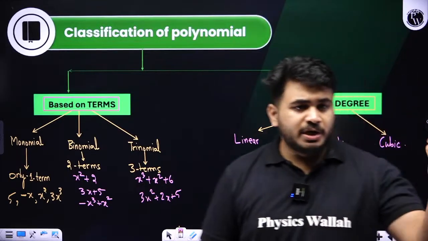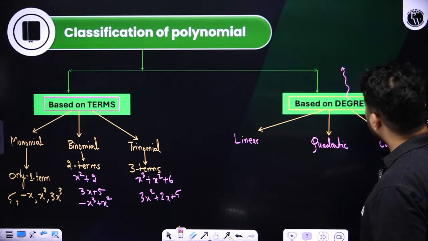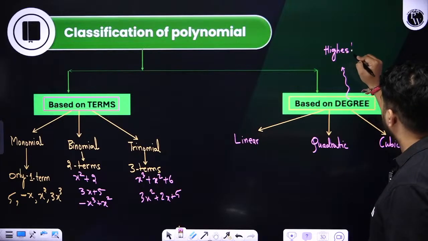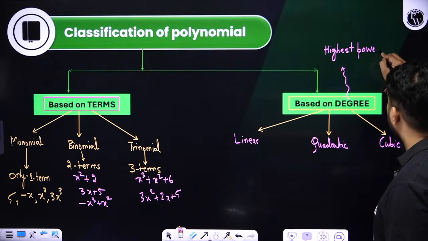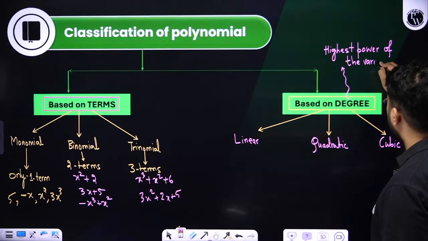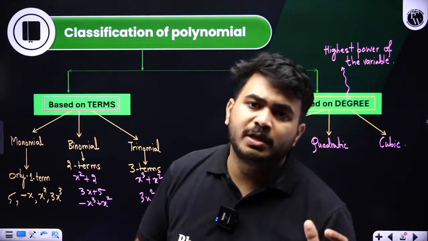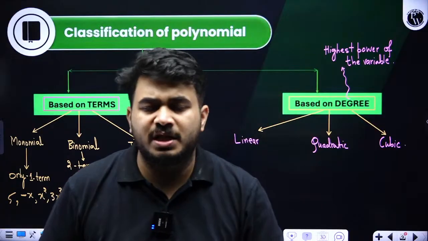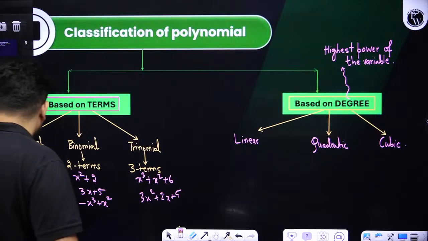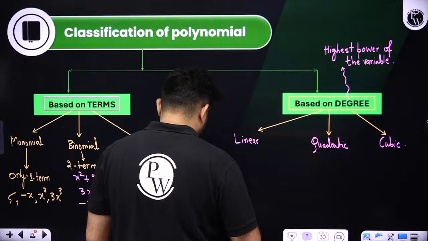So based on degree, what do we mean by degree over here? When we talk about degree, it is nothing but the highest power of the variable. Okay, highest power of the variable. Clear? So degree is nothing but what? When one polynomial is given, whichever variable's highest power is there in that polynomial, that will become the degree of the polynomial. That is the basic definition. Clear? That is what you studied in your previous session. After that we have the linear polynomial over here.